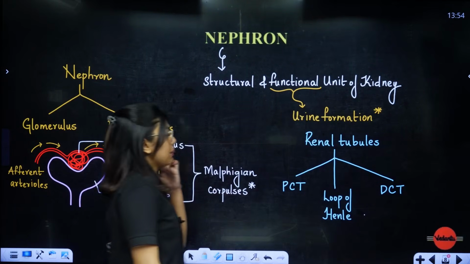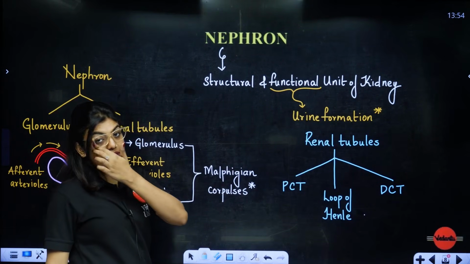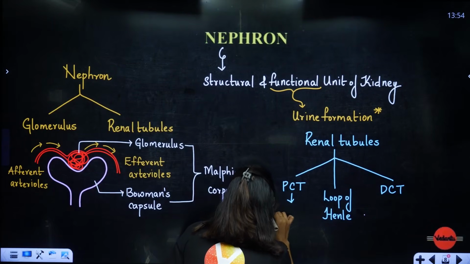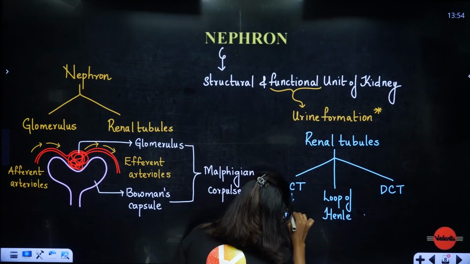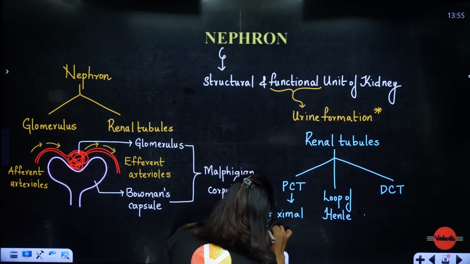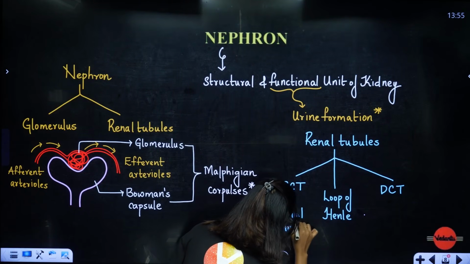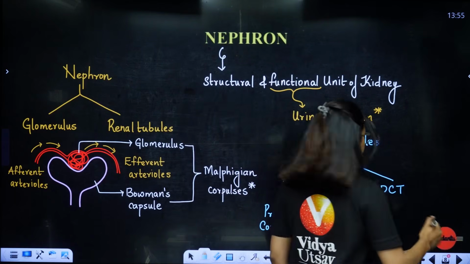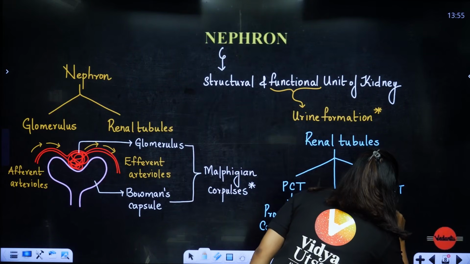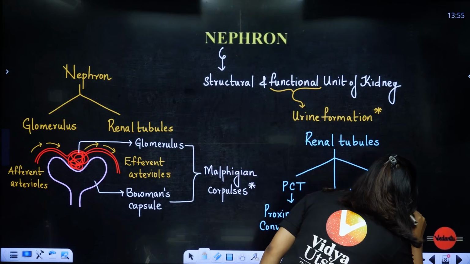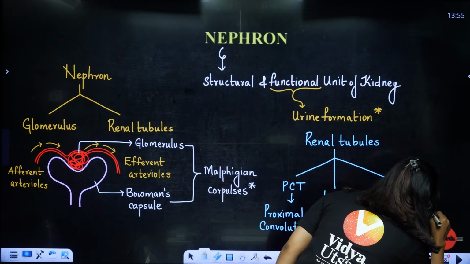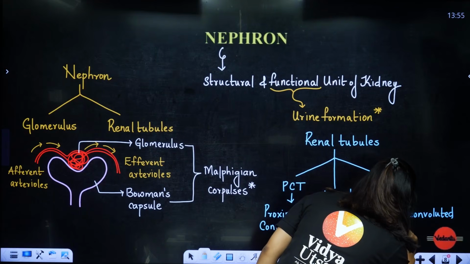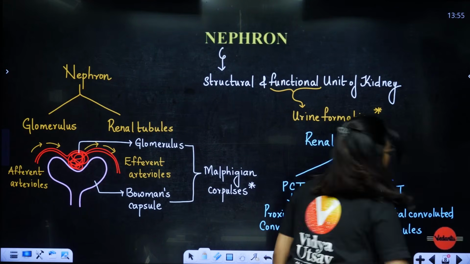PCT is the proximal convoluted tubule. This is the loop of Henle, and already you know it is a U-shaped structure. DCT, students, is the distal convoluted tubule. This is the renal tubule part.